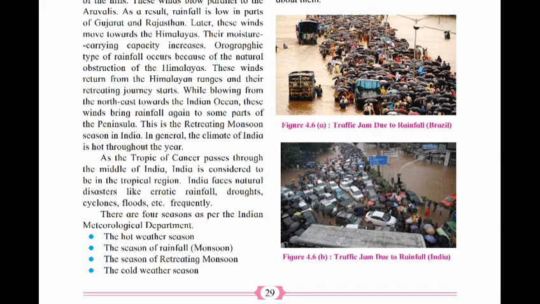As the Tropic of Cancer passes through the middle of India, India is considered to be in the tropical region. India faces natural disasters like erratic rainfall. Erratic rainfall means irregular rainfall. Then droughts, cyclones, floods, etc. occur frequently.